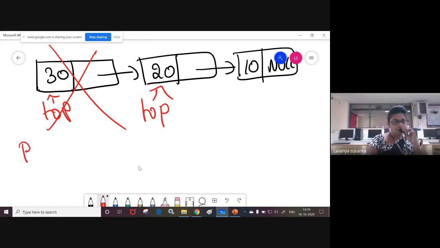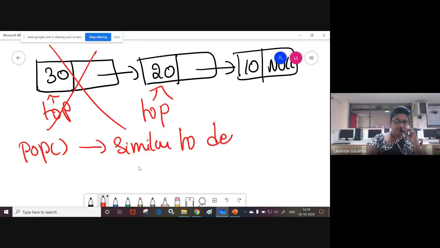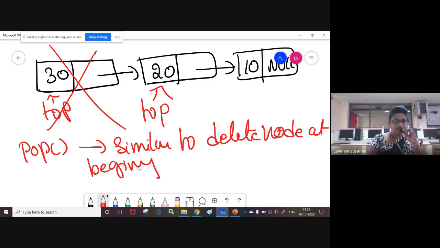The pop algorithm is similar to delete a node at the beginning of a single linked list. If you know that, you can easily write the pop operation. Both are the same.